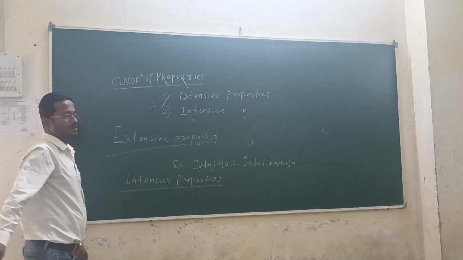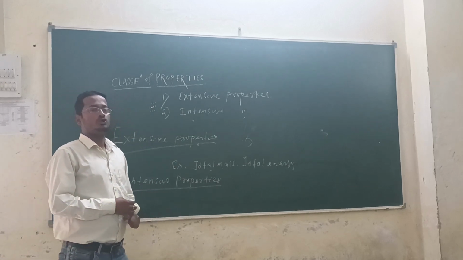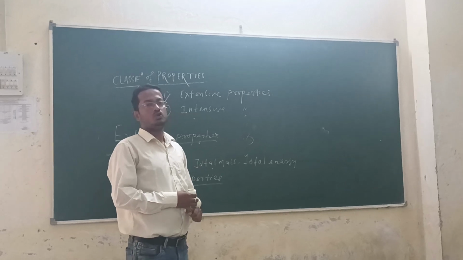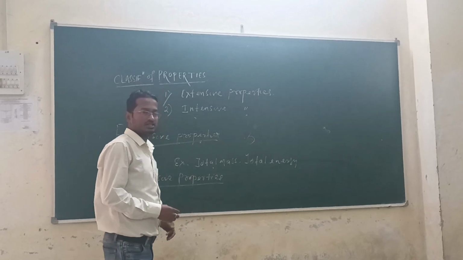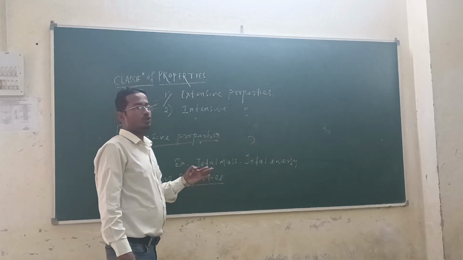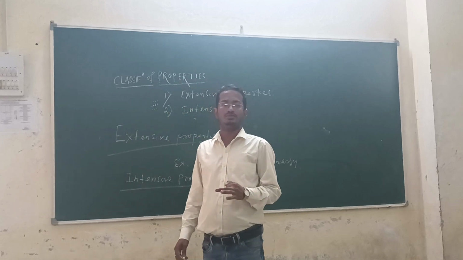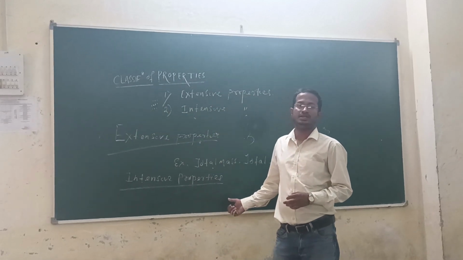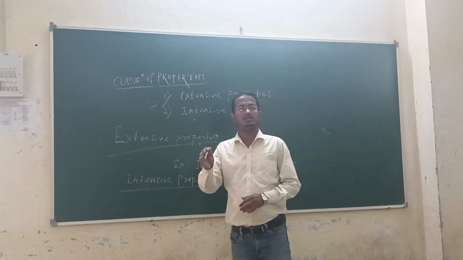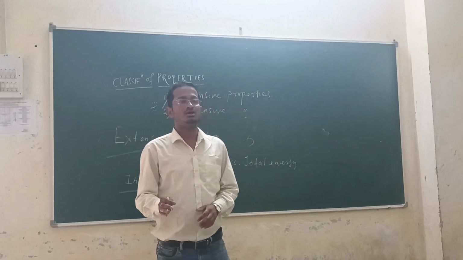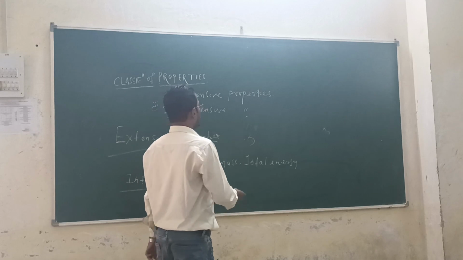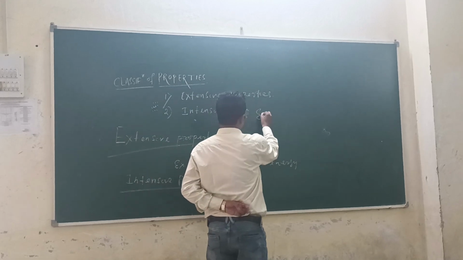Now what is called intensive property? The property which does not depend upon the mass of the system is called intensive property. Understand? Can you give examples of intensive property? Except total mass and total energy, the remaining properties of the system belong to intensive property.